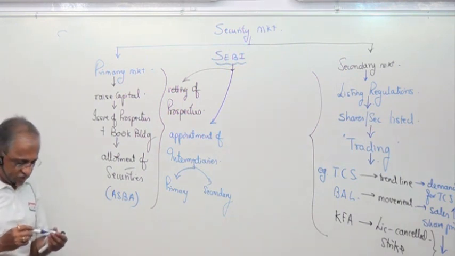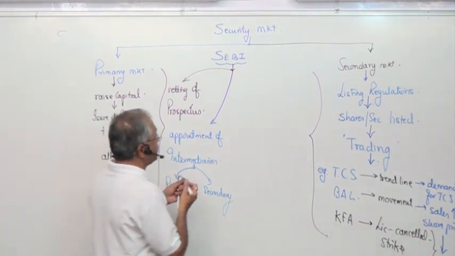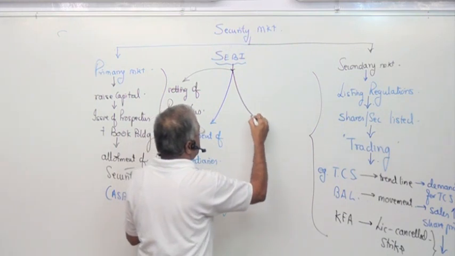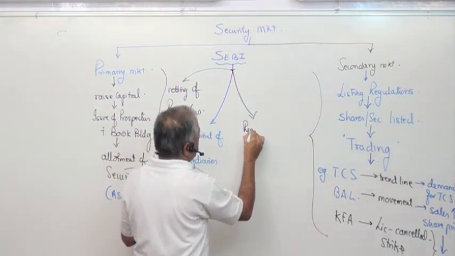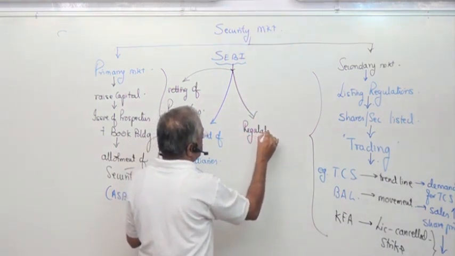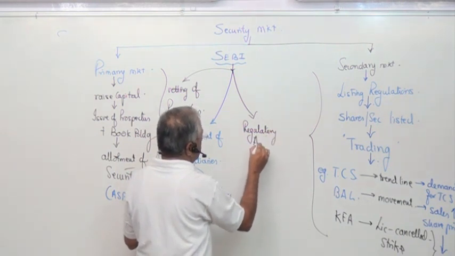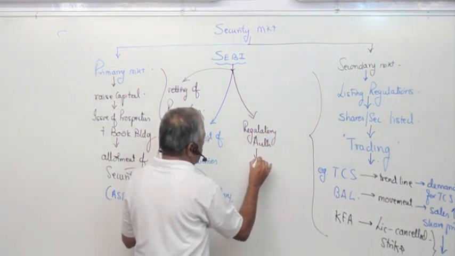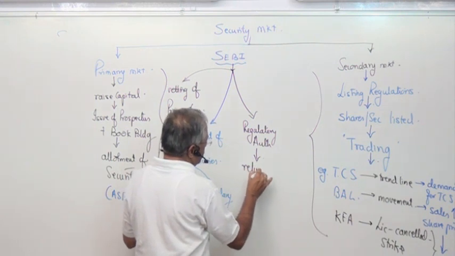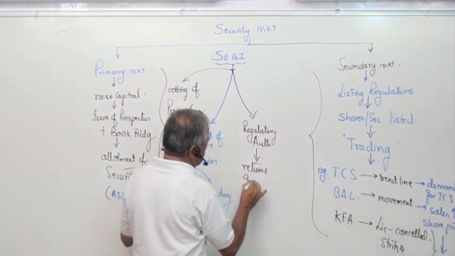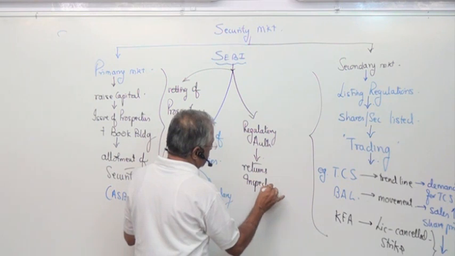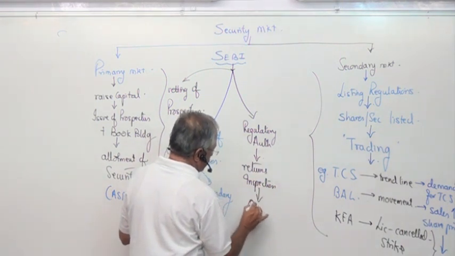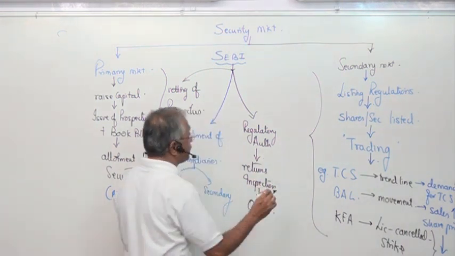Appointment of intermediaries. Next, SEBI is a regulatory authority. Being a regulatory authority, you have to file returns with him. He can do inspection and he can issue orders against you in case any violation takes place.